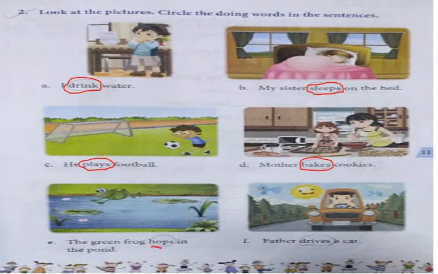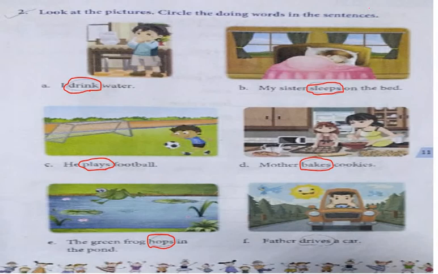Hops is a doing word. So, circle hops. Now see next picture. Father drives a car. Can you see in the picture? There is a father, there is a car. The car is on the road, and father is driving the car.